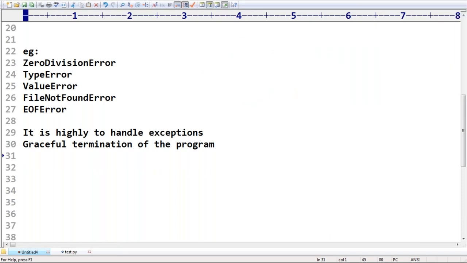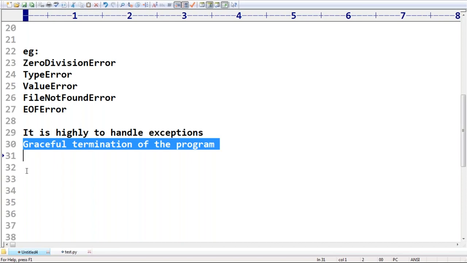Are you getting? We should not miss anything. We should not lose anything. Such a type of thing is the main objective of exception handling. Clear? Are you able to understand, right? Sir, what is the purpose of exception handling? The main purpose of exception handling is graceful termination of the program, sir.